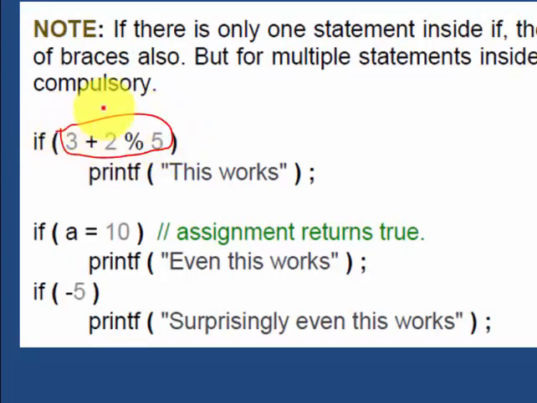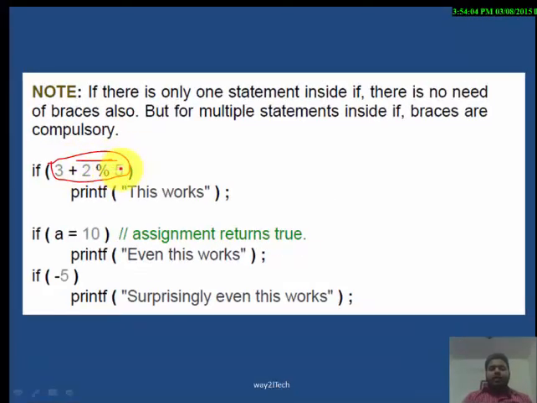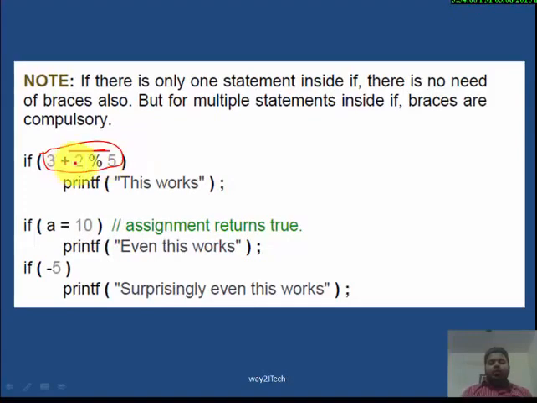First of all, this expression will execute. What will be the value of this expression? First of all, we will calculate this 2%5. What will be the remainder? 2. 3 plus 2 is 5. 5 means true. So if of true, so this will print.